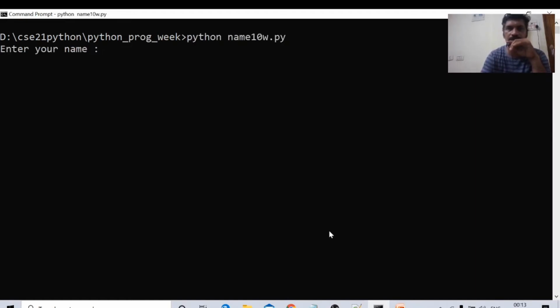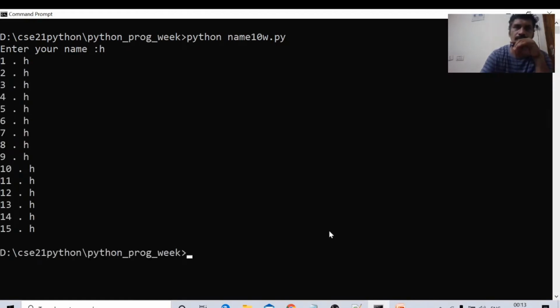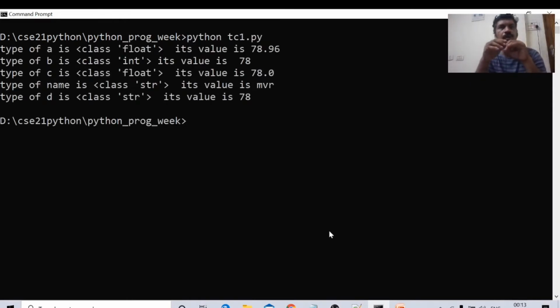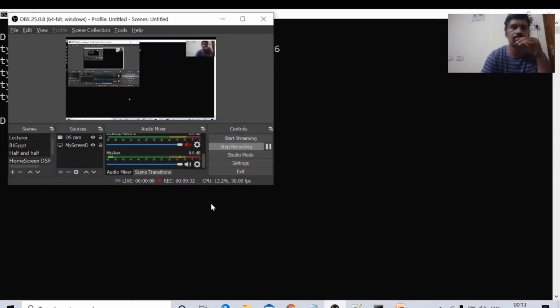Okay, not this program. CLS. Okay, type of d is string, its value is 78. Integer can be converted into float, float can be converted into integer. String cannot be converted into integer, integer can be converted into string. Okay, these are the type conversions. Next we will see list and tuple.